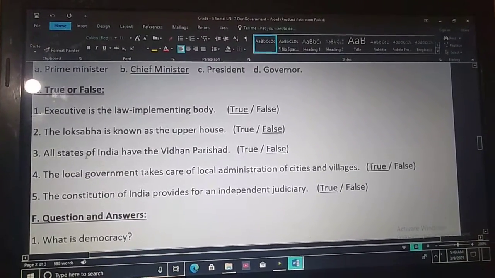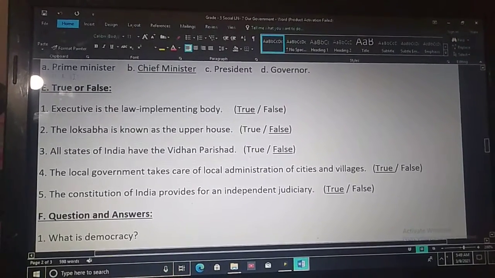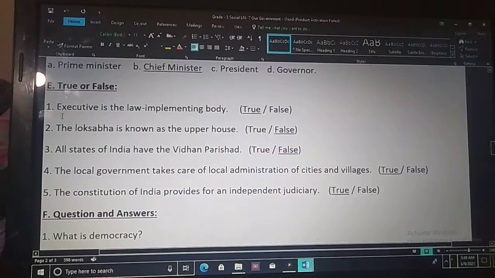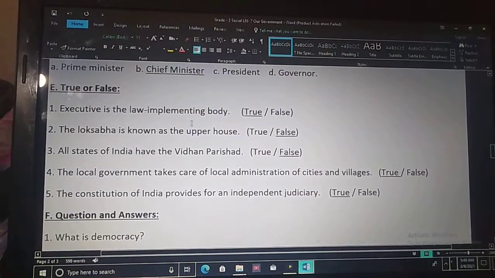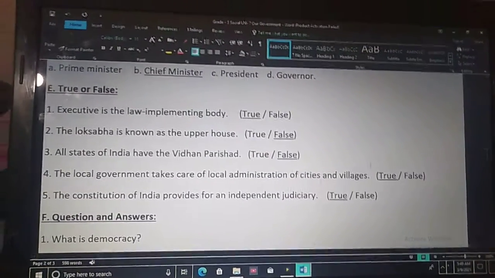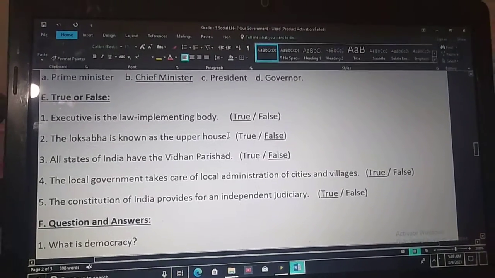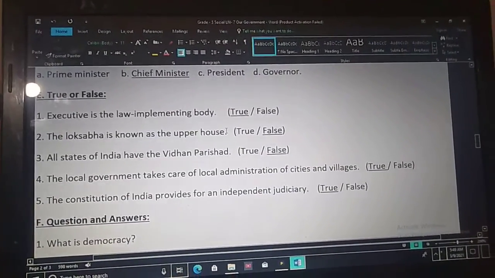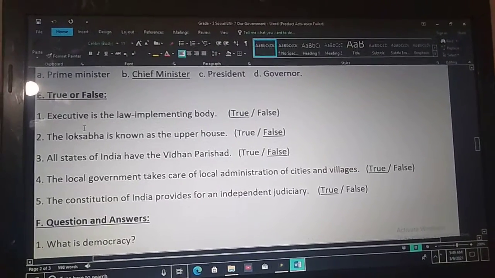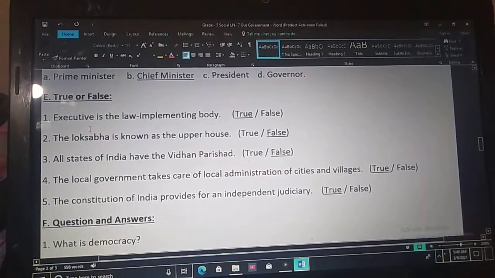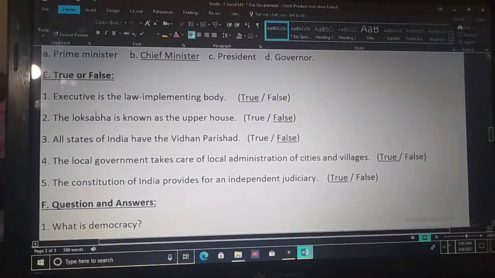Next, true or false? First one. Executive is the law implementing body. Is the executive the law implementing body, children? Yes. This statement is true. Executive will implement the law. This is the law implementing body.